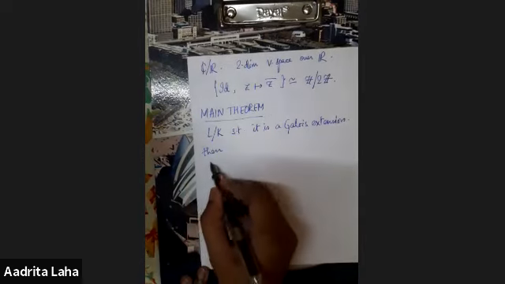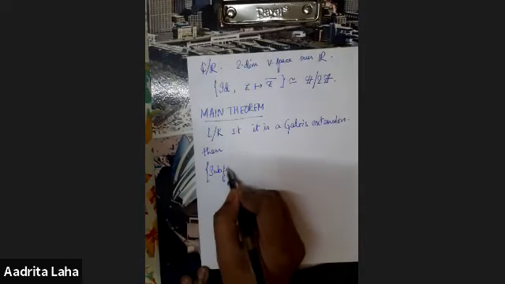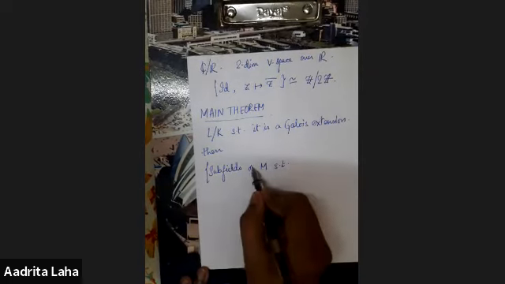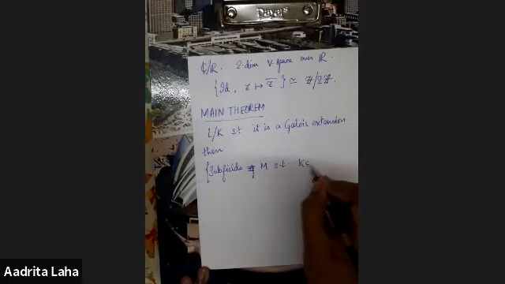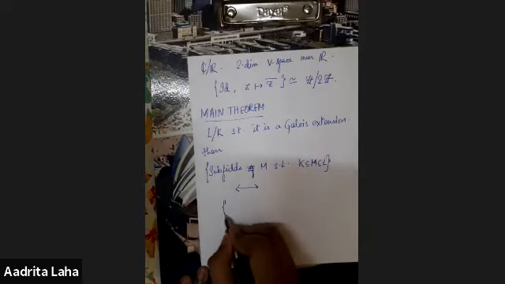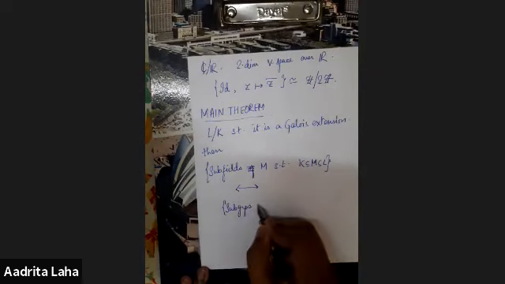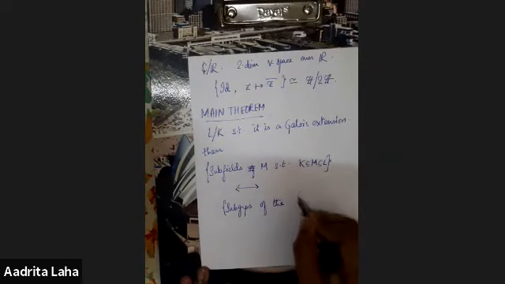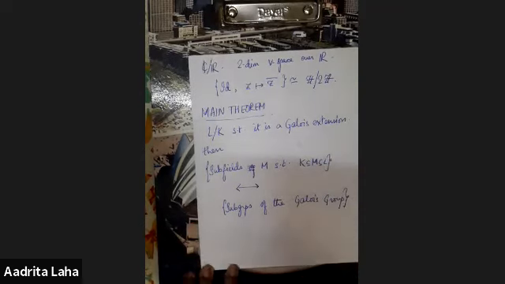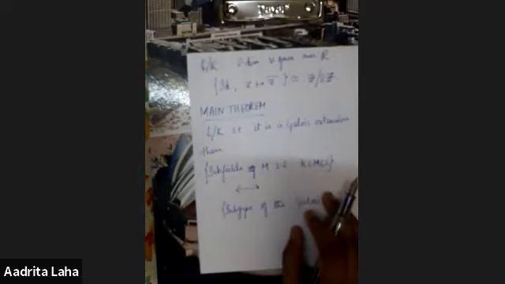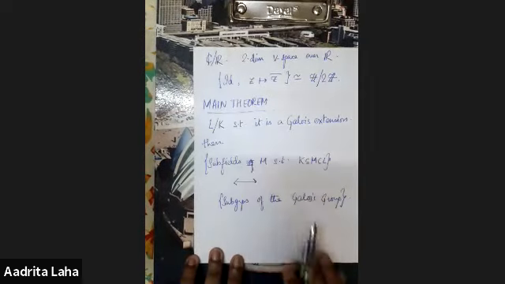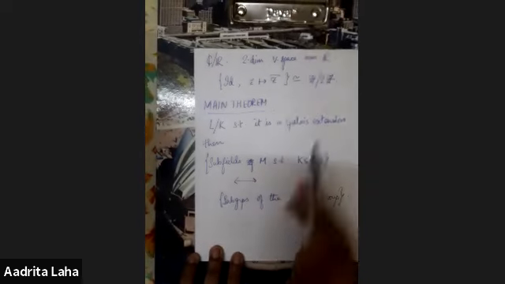Then the subfields M such that M lies between K and L have a one-to-one correspondence with the subgroups of the Galois group. So we can see that in this example, C mod R, we cannot have any subfield that lies between C and R because there are no non-trivial subgroups of Z mod 2Z.